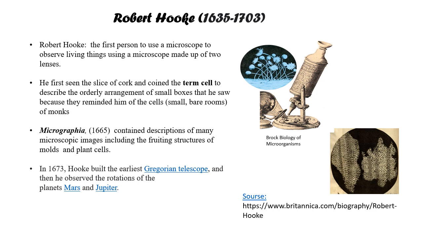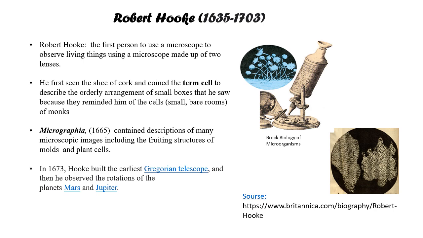He was able to view and build this microscope because he was a scientist who used to make telescopes basically. With his telescope he was able to observe the rotation of Mars and Jupiter. So by using his physics knowledge, he made this microscope, saw the cell for the first time and coined the term cell. After that, Robert Hooke published Micrographia.